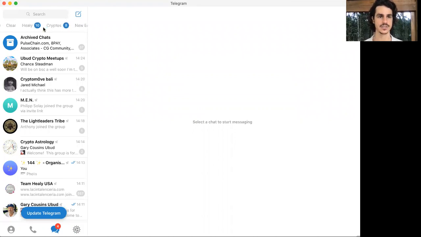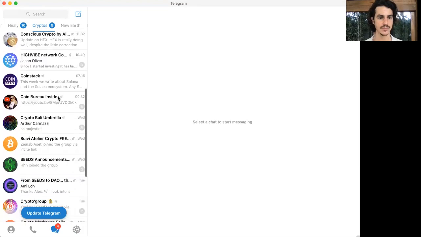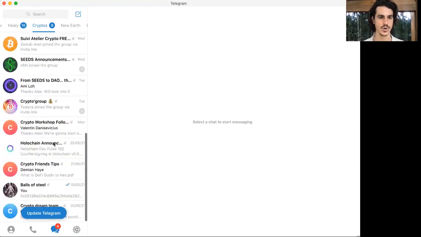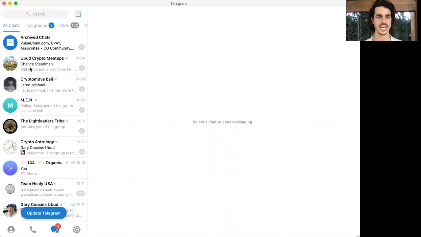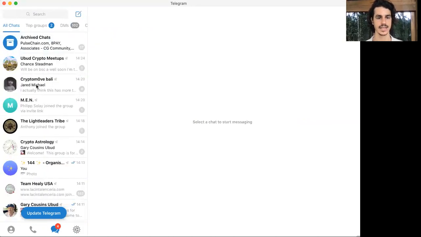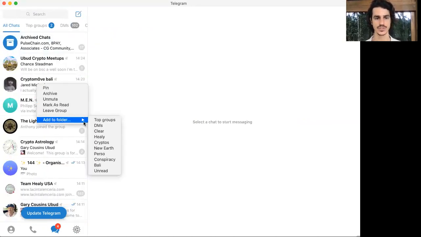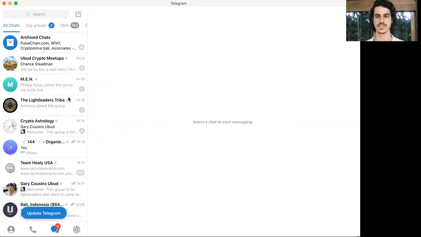Then you can archive. So let's say in cryptos, I'm part of a group where I bought the coin, but I don't want to see it in all the chats. What I do is I right click and I go archive. And it will leave the old chats. It will only be in these ones. Here is also where I can add to folder. So for example, here, oh, that's cryptos. I'll add to the crypto folder and I don't want to have it in all, so I'll archive and it disappears. This is one super important thing if you don't want to feel overwhelmed.